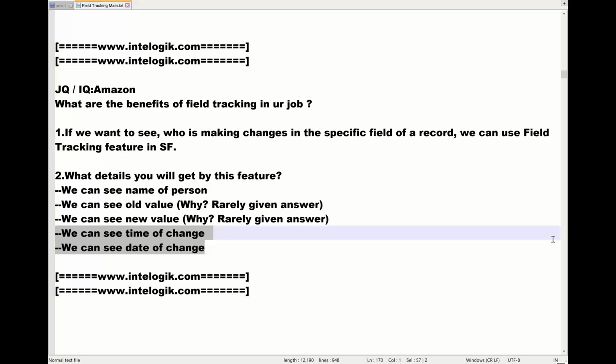Let us work on that. For that, we'll do the scenario on the salary field. We will do this kind of check on the salary field. Let me create a field called salary, and let me track it.